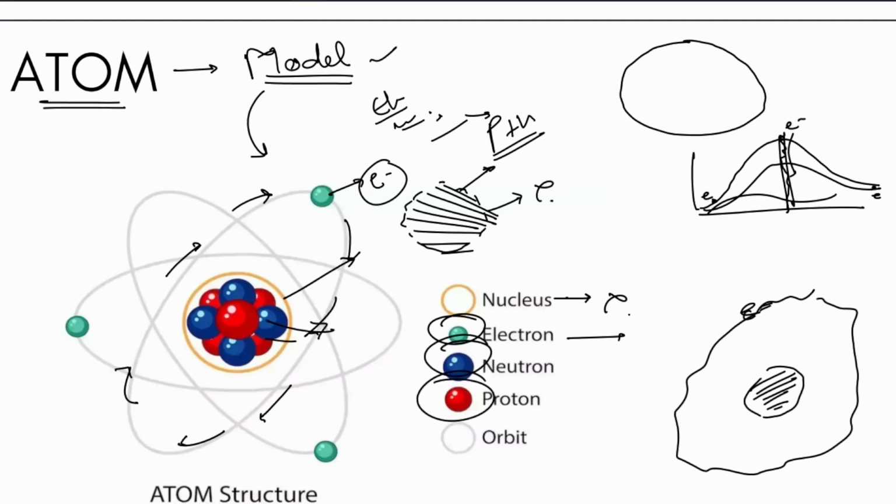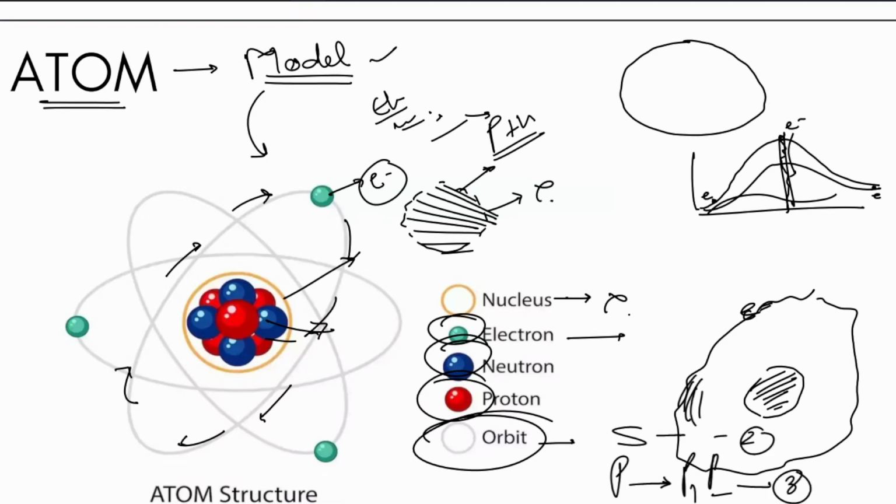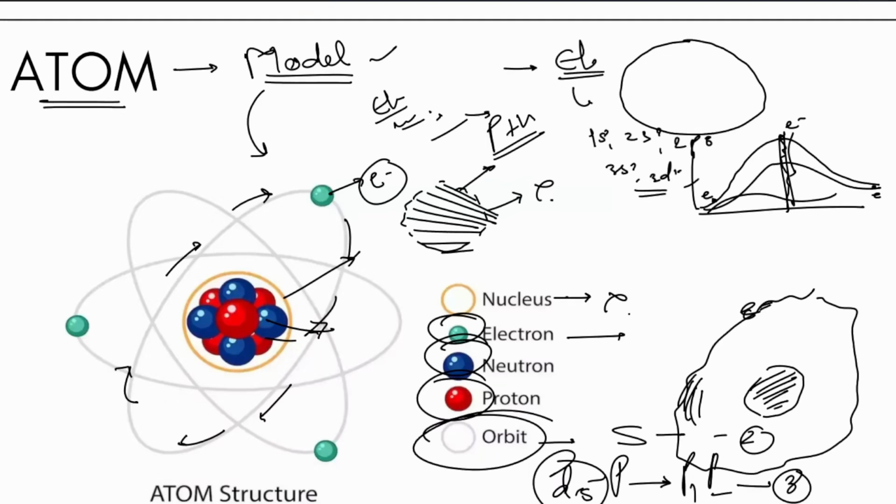Then there's a proton, and this is the orbit or orbital. There are orbits. Then there are orbitals also, small orbitals. Okay, let's say this is s orbit or p orbit. Then p has further orbits, p1, p2. Okay, p has 3 orbits, s has 1, then d has 5. Okay, you must have heard in the 11th or 10th class about the electronic configuration of any element, of any atom. Then you must have read about 1s2, 2s2, 2p6, all right, 3s2, 3d10, and so on. Okay, so electron goes in the orbital like this as per the current studied model.